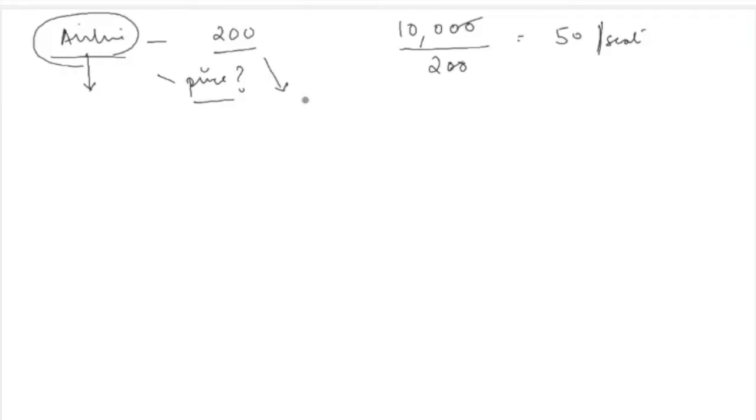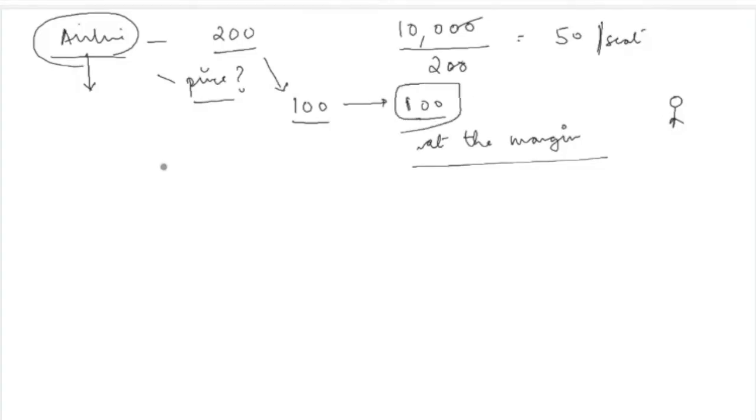when this has to fly, there are only 100 seats which are booked. So 100 seats are lying vacant. So at this point, what will the airline think? The airline will think at the margin, and at the margin would mean that anyway, if the plane flies, then these 100 seats are going vacant. If you wait for a person to arrive and pay 50 rupees per seat, then it's possible that you might just fly without anyone taking these 100 seats.